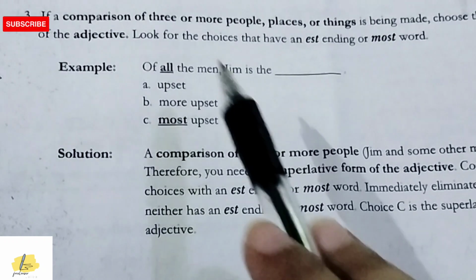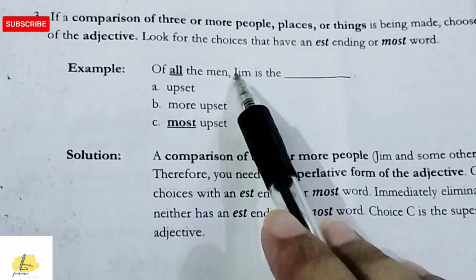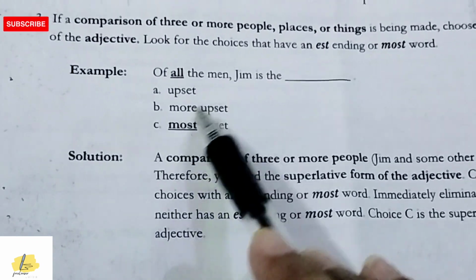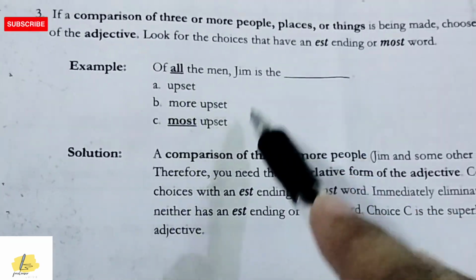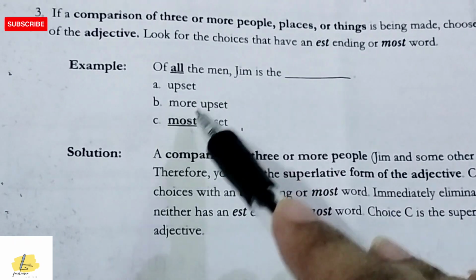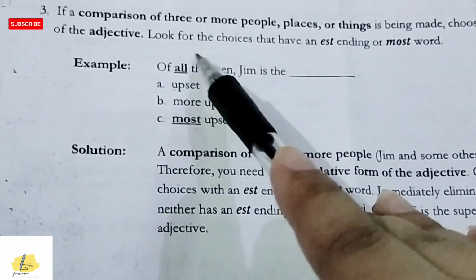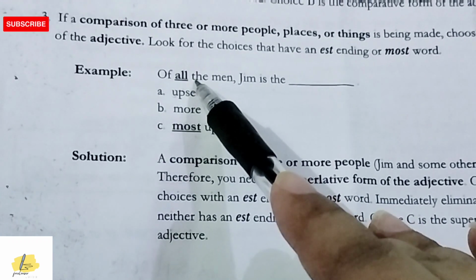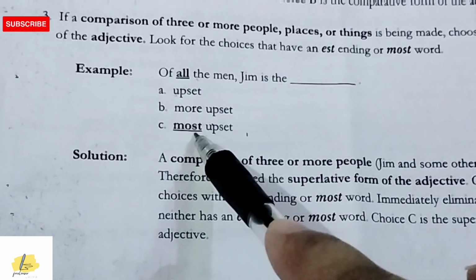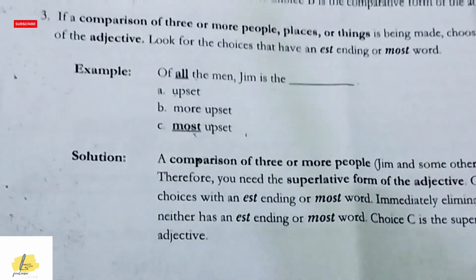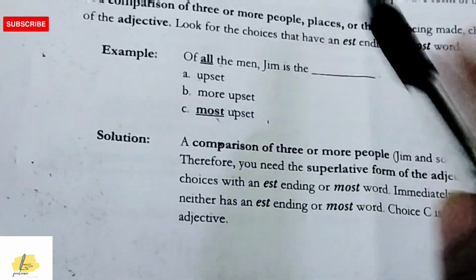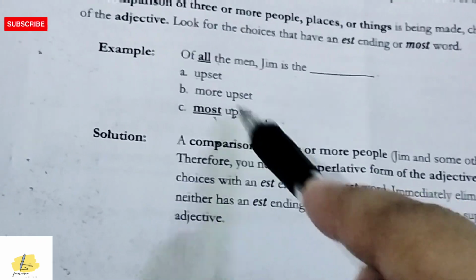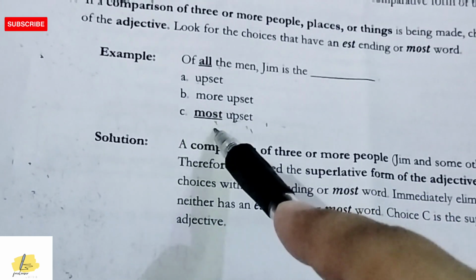Let's look at another example. Of all the men, Jim is the most upset. Jim is the most upset. It's telling us that Jim is being compared with more than three people, so we use the superlative adjective form. And upset has two syllables: up, one syllable, set, two syllables. So it is a two-syllable word, so we will use most with it.